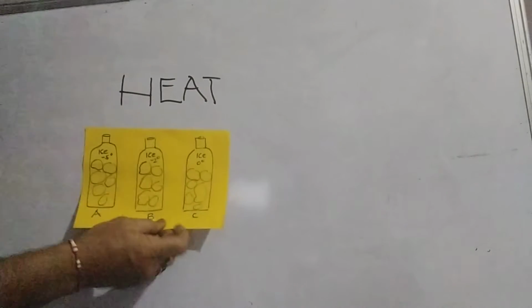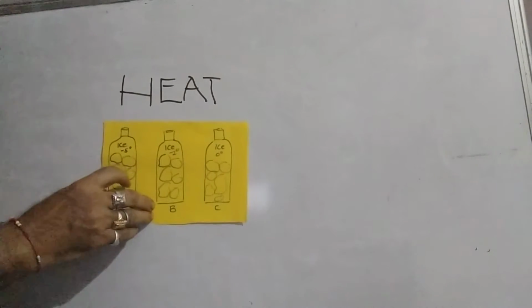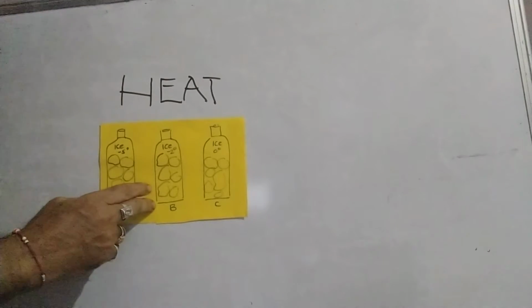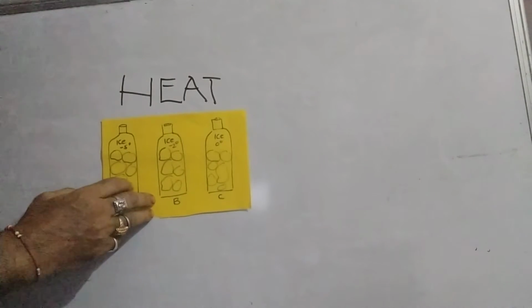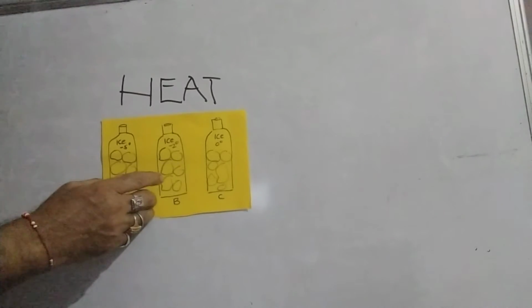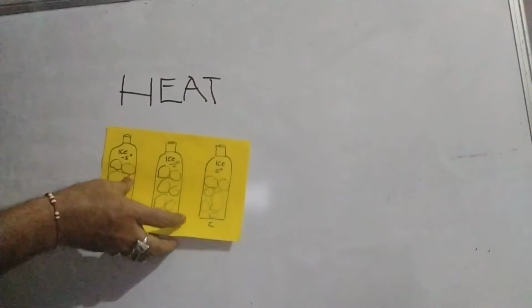Now there are different levels of energies. Let us see this. The heat also has different levels. Here is an example. There are three different bottles. All three have ice cubes inside, but they have a different level of coldness. Some of them are much colder when compared with the others, so there is a degree of coldness.